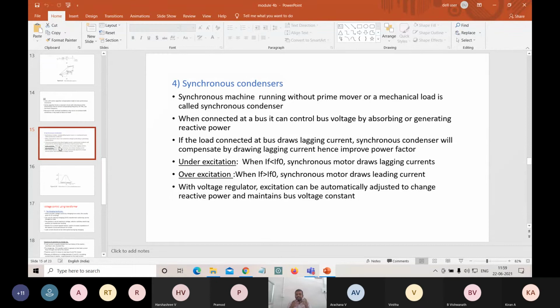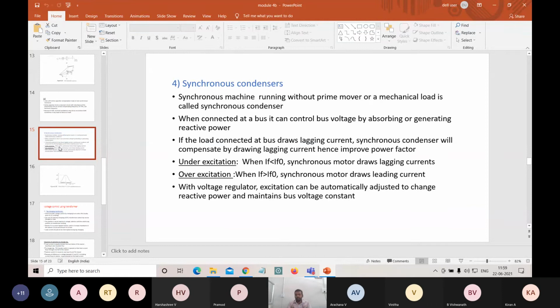If the availability of voltage is very less because of the drawing of a large amount of reactive power, at that time the synchronous condenser injects the reactive power. Just by injecting the reactive power, automatically the voltage will get balanced, that is by drawing leading current.